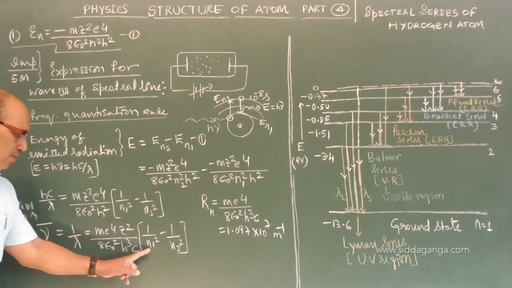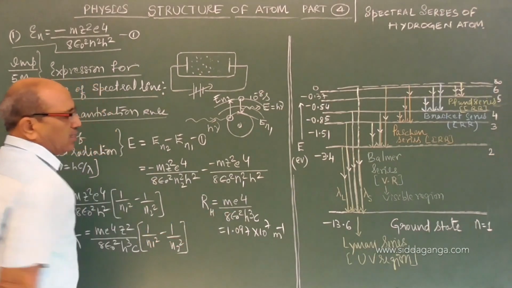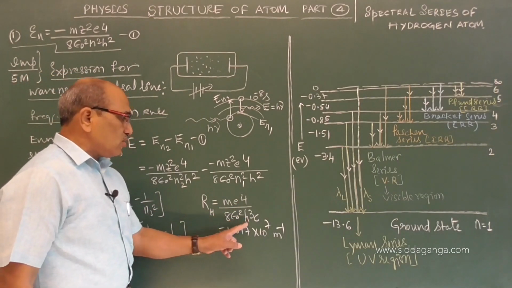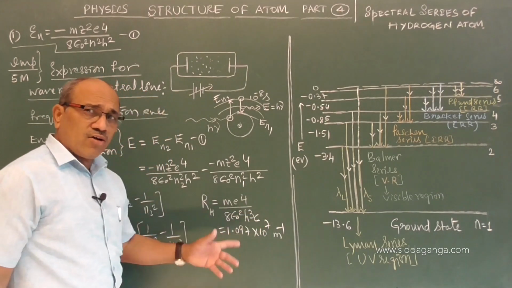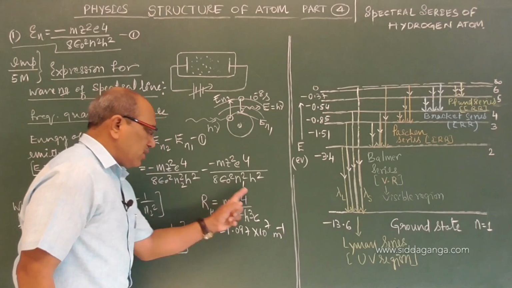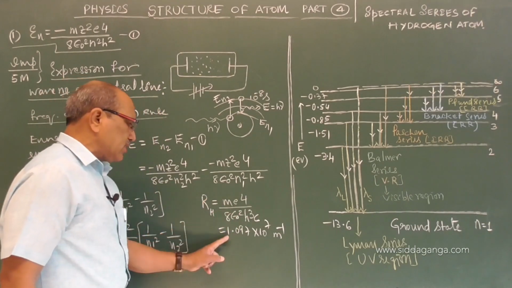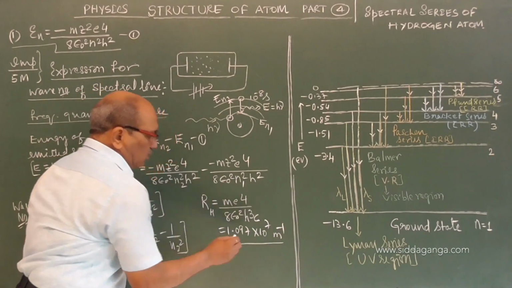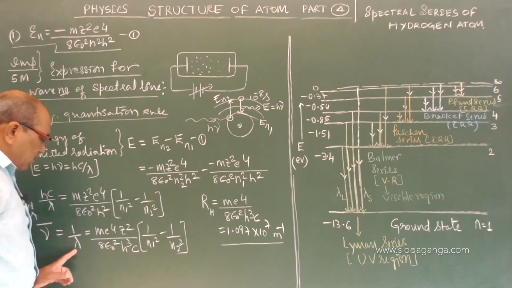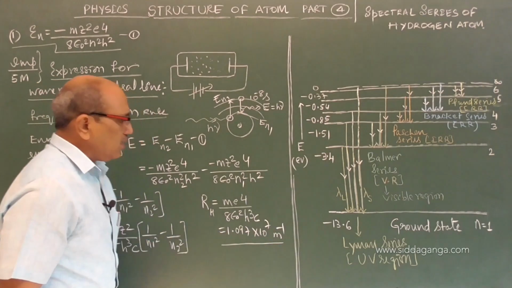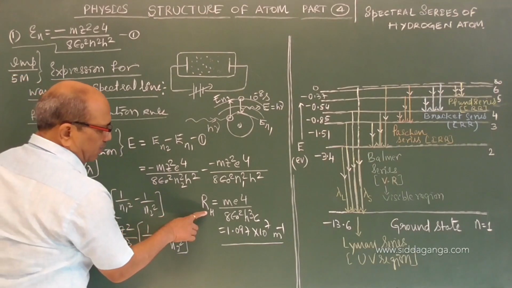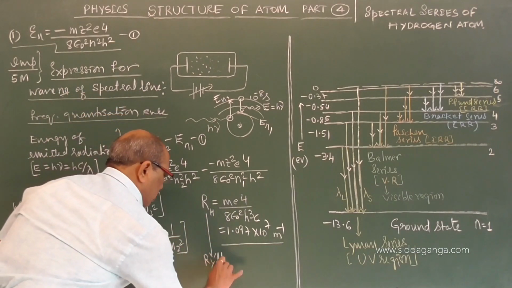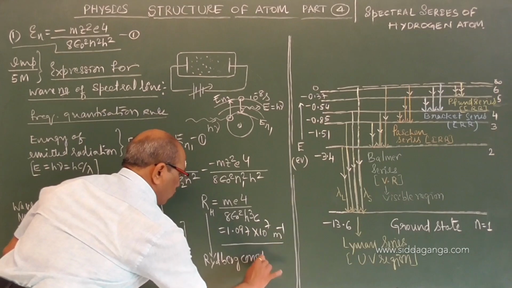So it is constant for n1, n2. These are all m, mass of electron, charge of electron, permittivity of free space, Planck's constant, speed of light, all are constants. So the multiple constants are fused and a new constant is coming. The Rydberg constant for hydrogen atom, if you substitute and calculate, comes to be this much. And here the term 1 by lambda is m power minus 1. Even the SI unit of Rydberg constant is m power minus 1. This is called the Rydberg constant for hydrogen atom.